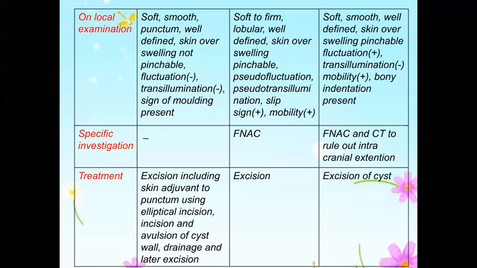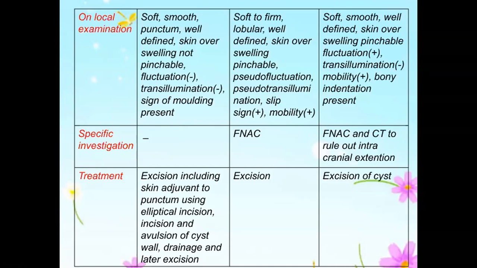By definition, fluctuation has to be present in two planes. If it is present in only one plane, it is not fluctuation. Sometimes they say that at body temperature the fat is in a semi-solid state, so it can be fluctuant.